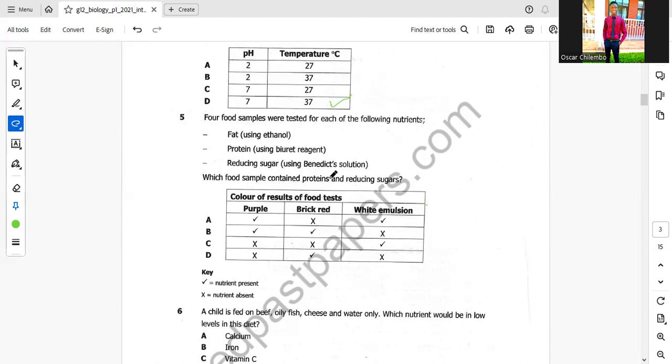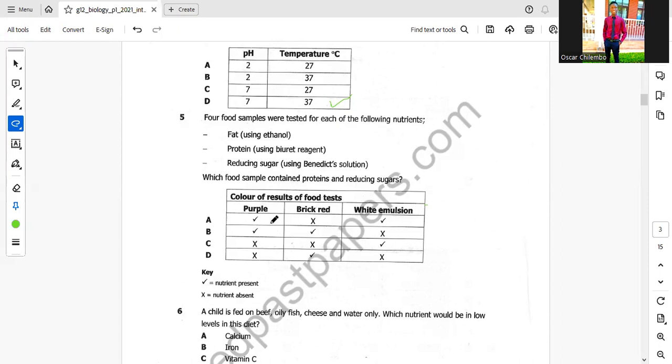This is how this test should be done. So we'll just go on our multiple choice. Purple was present, yes, and brick red was absent. So this is trying to say that proteins were there, but reducing sugar was not there. So this is wrong because they want the reducing sugar as well.